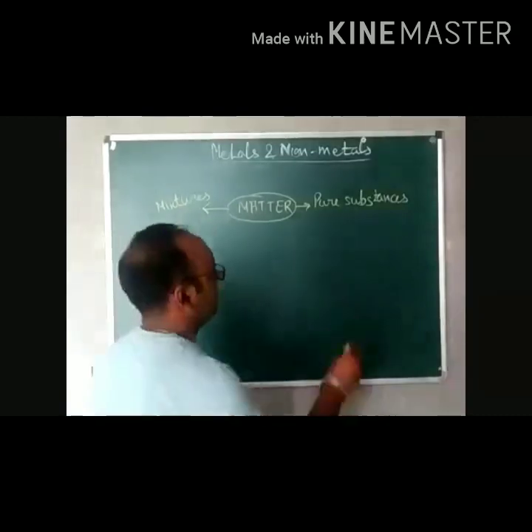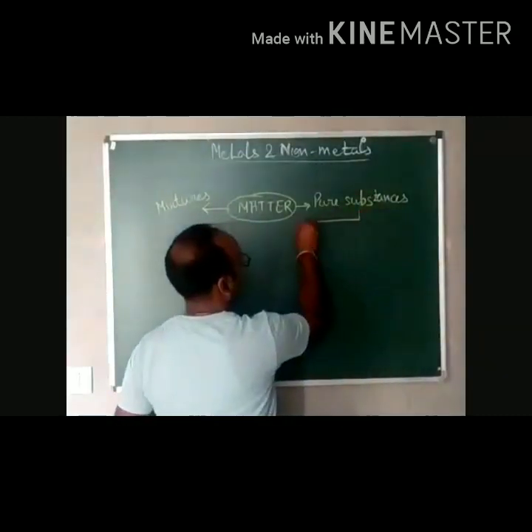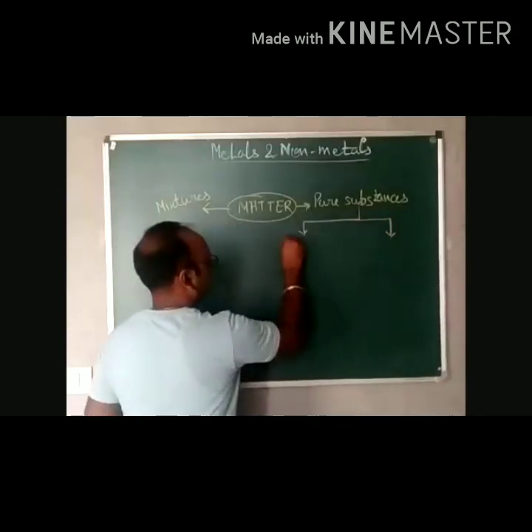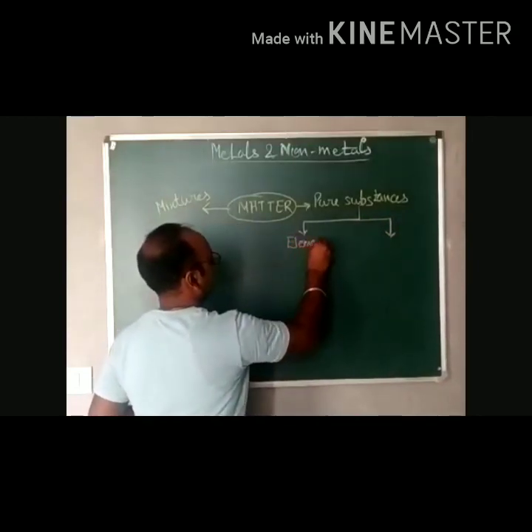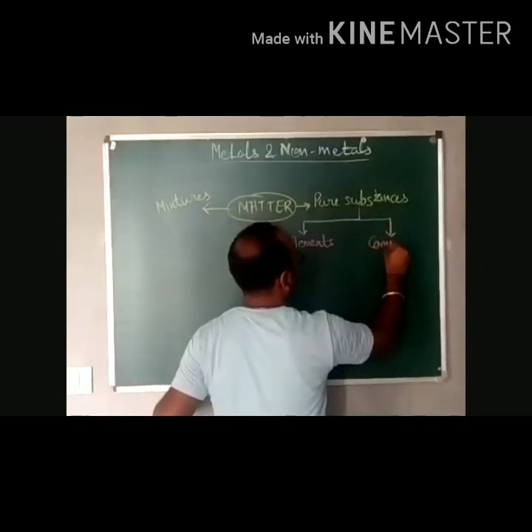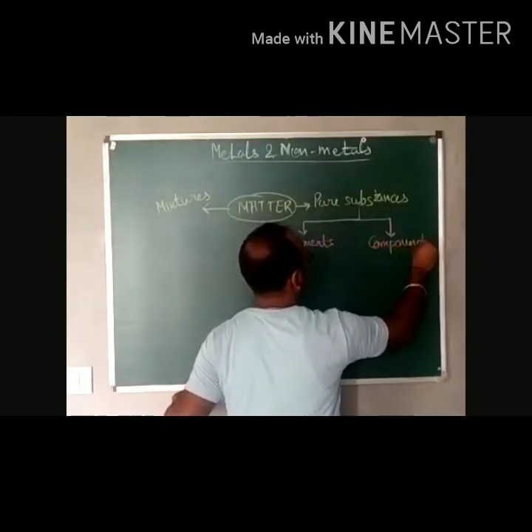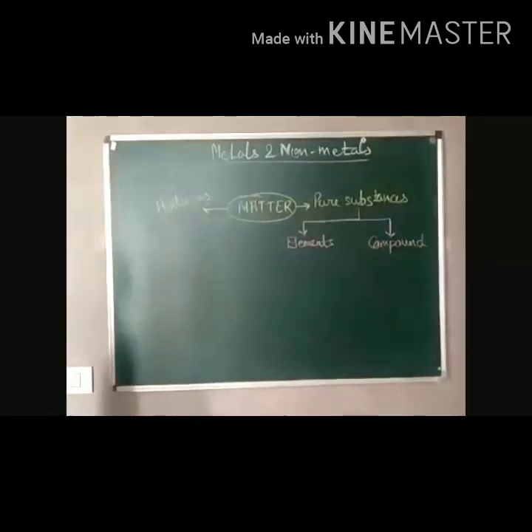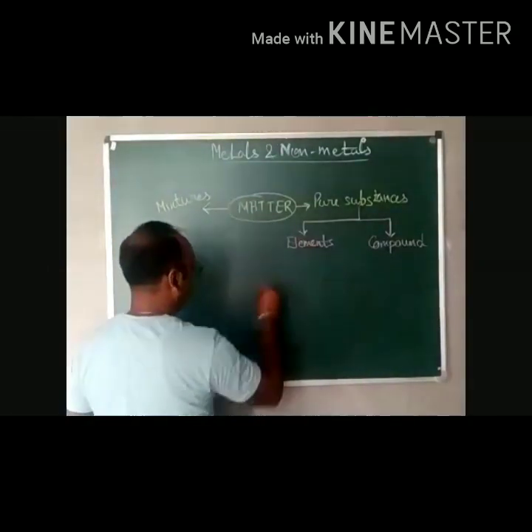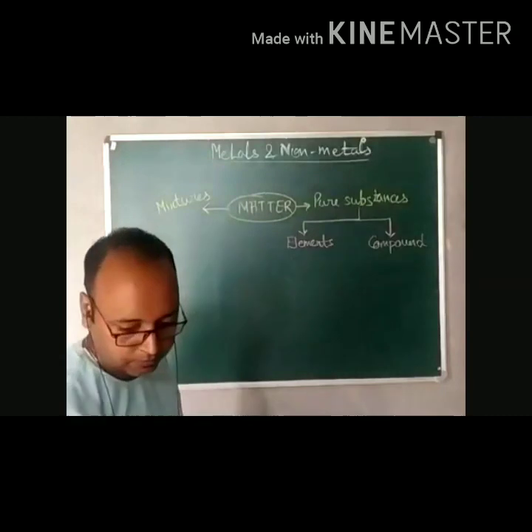Now pure substances are further of two types. One is elements, another is compound. Now elements we can further classify into three types.